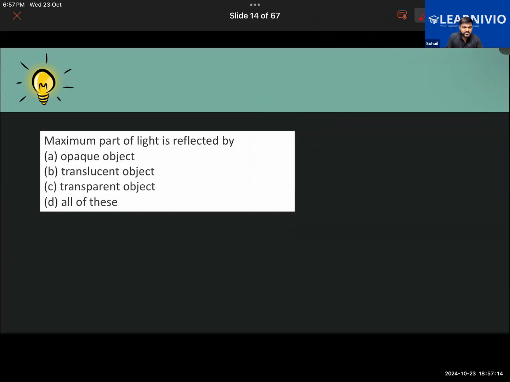Now, maximum part of light will be reflected by, you guys think about this. If you were to hold a piece of paper, say that this is a piece of paper. Is paper transparent, translucent, or opaque? Paper is translucent. Yes, if it's not a very thick paper, it will act as a translucent object, which will allow a partial amount of light to pass through it. And here you have a mirror, for example. So the mirror here is an opaque object, right?